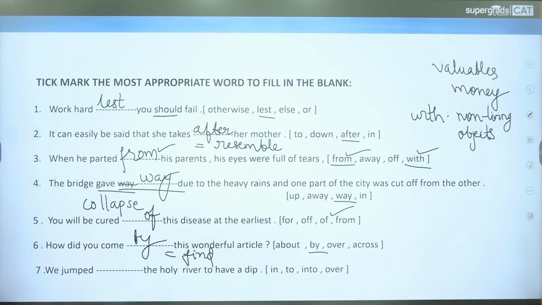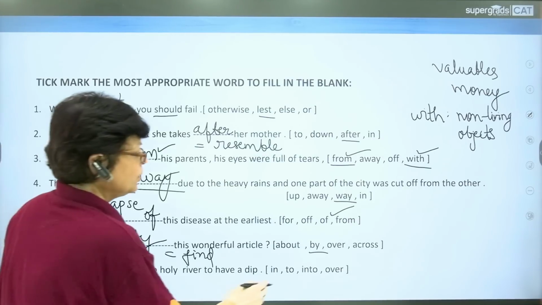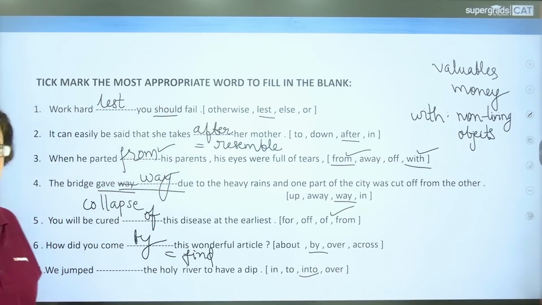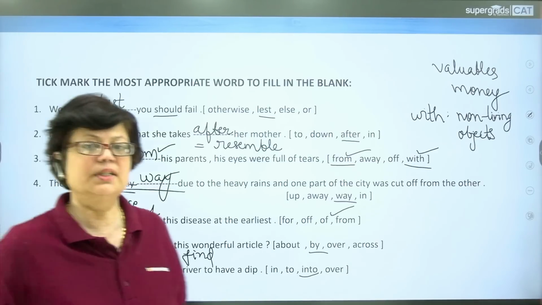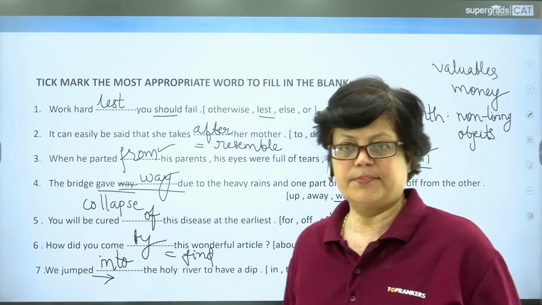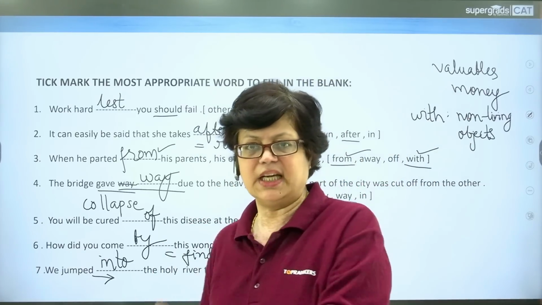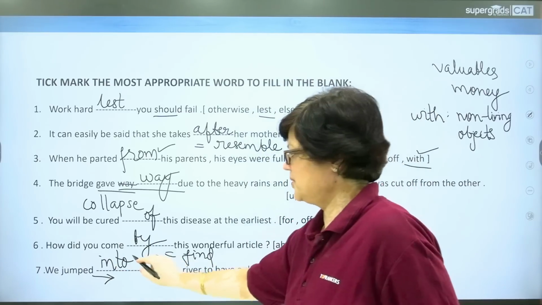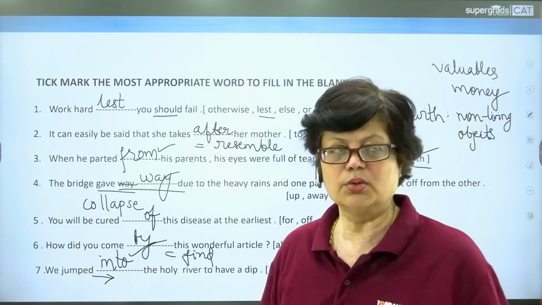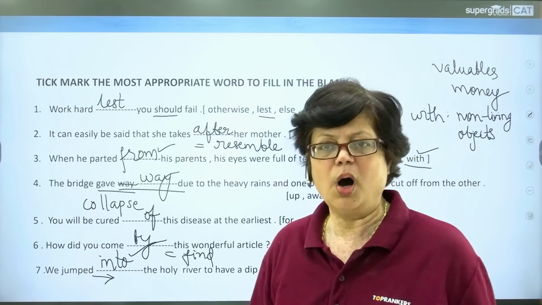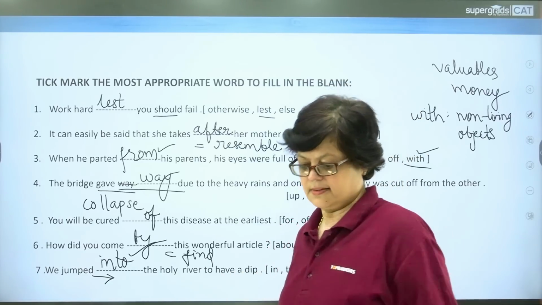Next, we jump dash the holy river to have a dip. The options are in, to, into, over. Answer is into. We jumped into the holy river to have a dip. We are here showing the change of the plane. From one medium to the other, there is a shift. So we use the preposition into. For example, she entered into the room. He walked into the hall when we are showing the movement.